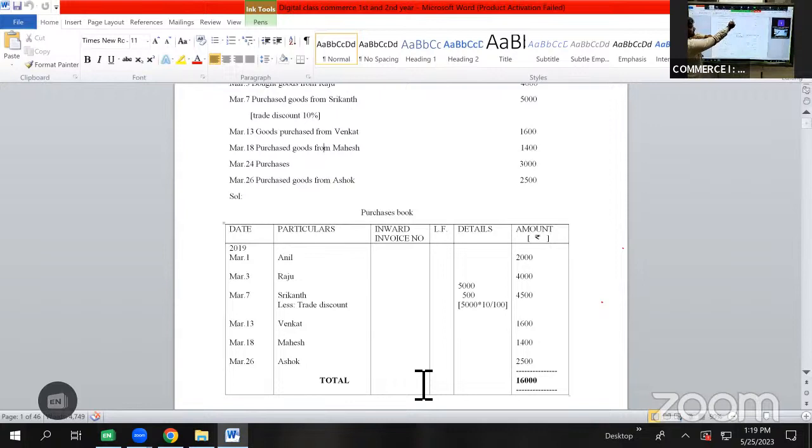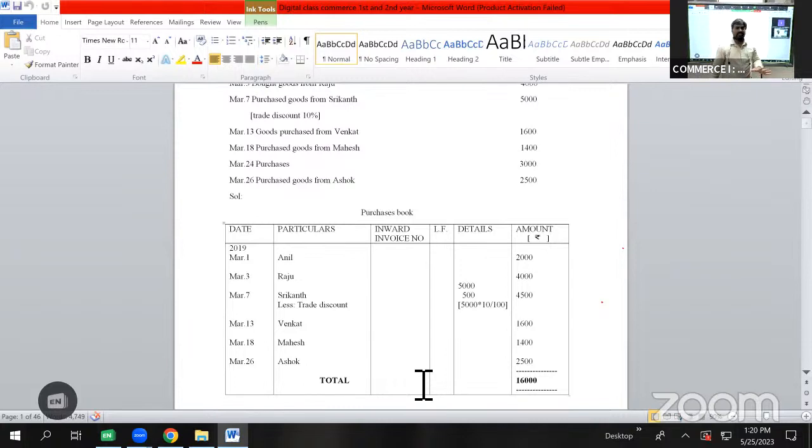We need to write the name of the person from whom we have purchased the goods in particulars column, and we need to write the amount of goods purchased in amount column. If there is any calculation with regards to trade discount, it should be shown in details column. We are not going to write anything in LF column. And in inward invoice number, if any invoice number is specified in the question, we are going to write the invoice number for the particular transaction, or else we can just write it as 1, 2, 3, 4 here.